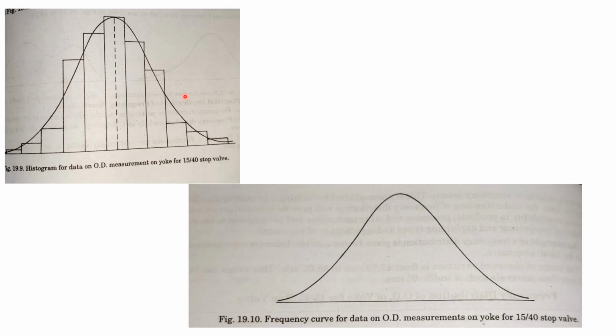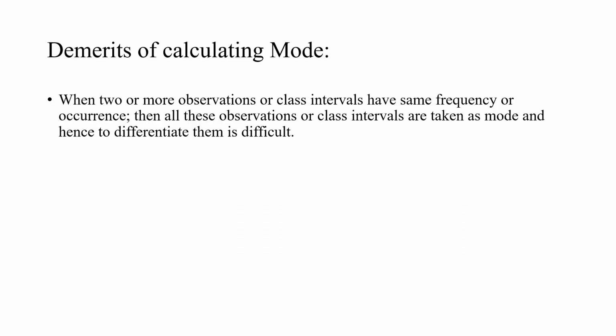Here a histogram is plotted based on the previous observations, and here is the frequency curve for the data of observations of the yoke. You can see the width represents the range interval and the height represents the frequency. Now, demerits of calculating the mode.